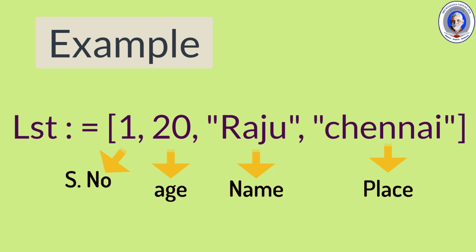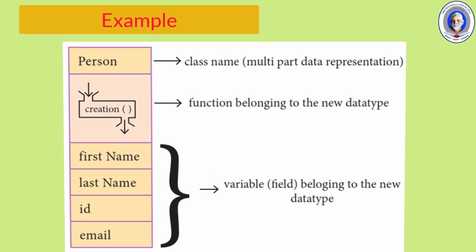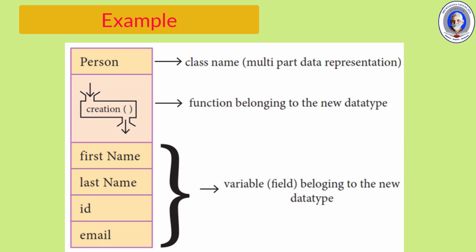Now let's consider the second example. Consider the following list, which holds the values to be stored. The list represents a person. A person's details are stored as given below. Here in this diagram, person is the class name, which can hold multi-part data. The second one, creation, is a function which creates a value for the person class. And the remaining four are the field names: first name, last name, ID and email. These represent the fields that store values in class person.